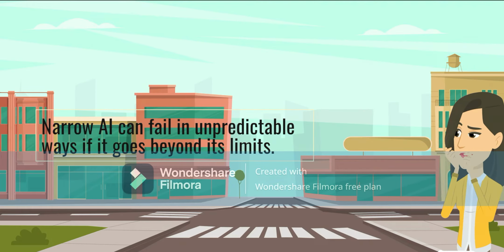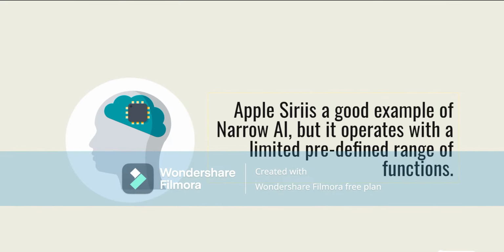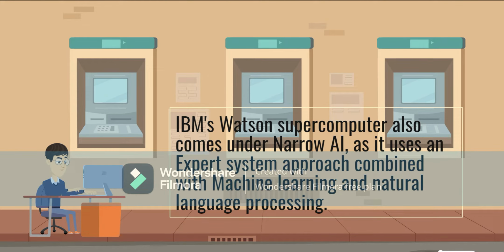Narrow AI can fail in unpredictable ways if it goes beyond its limits. Apple Siri is a good example of narrow AI, but it operates with a limited predefined range of functions. IBM's Watson supercomputer also comes under narrow AI, as it uses an expert system approach combined with machine learning and natural language processing.